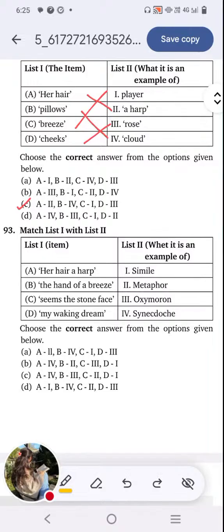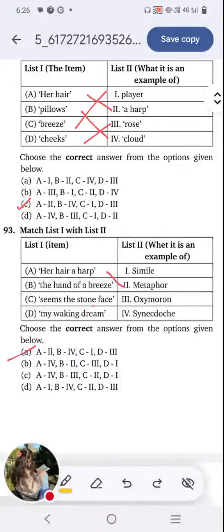So here when we say her hair a harp, we are comparing the hair to a harp, and we are not using the word like or as. So it's not a simile. So that means it's a metaphor. And once again, we have only that in one of the options. So option A is our answer, but we'll look at the other options as well.